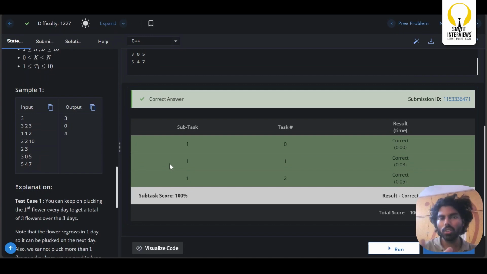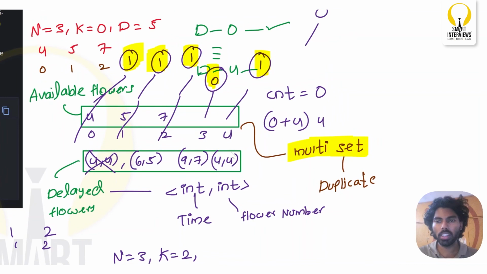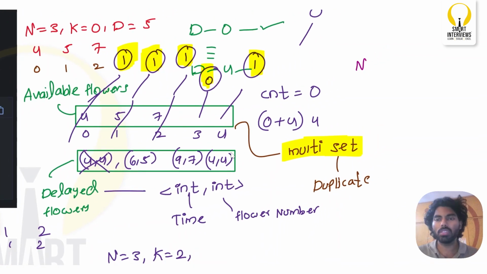Okay, but don't close yet. There is one more solution. I will give you one hint. Try to work on it. The code that we have discussed and submitted just now is okay, but it is taking extra space as well, right? We don't want this. So is there any approach that you can come up with where the space complexity is constant?